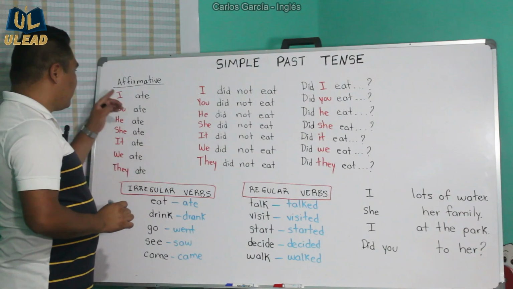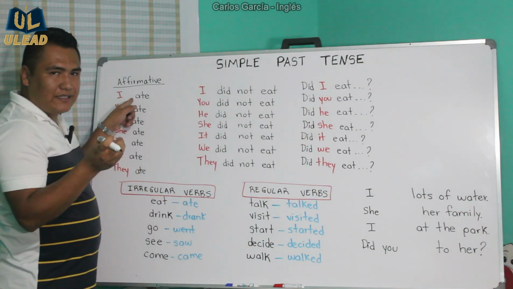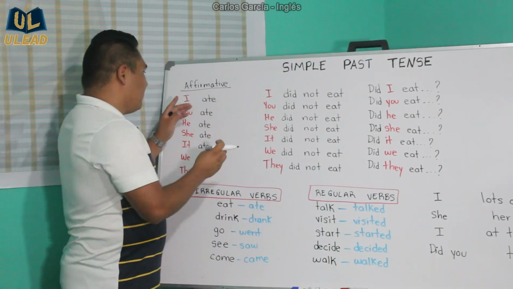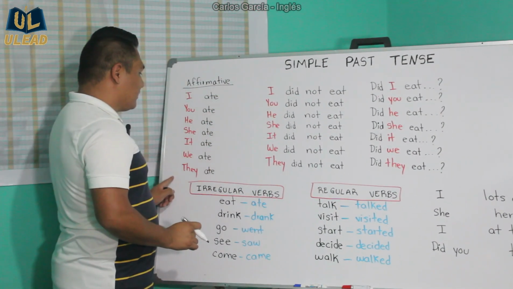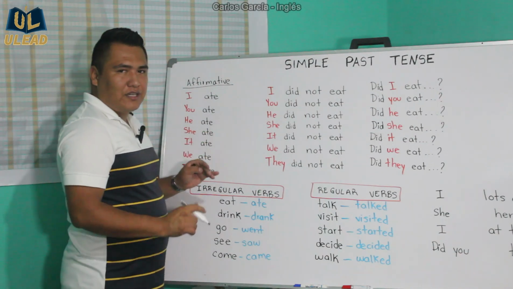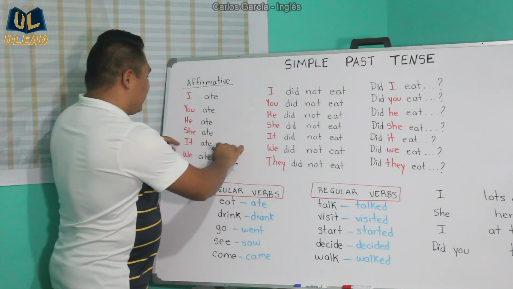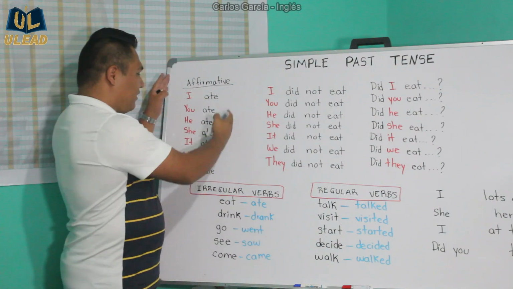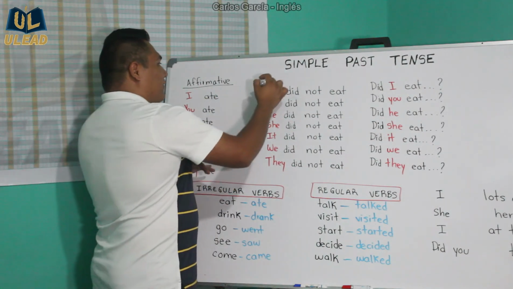Now notice that I'm using the past tense of the verb eat. Okay, the verb is eat, but I'm only using the past tense, and it's the same for all of the subject pronouns here, the same one. It doesn't change. In the simple present tense, we have to deal with he, she, and it, and it's kind of a headache, but here it's the same one. Okay, same word.